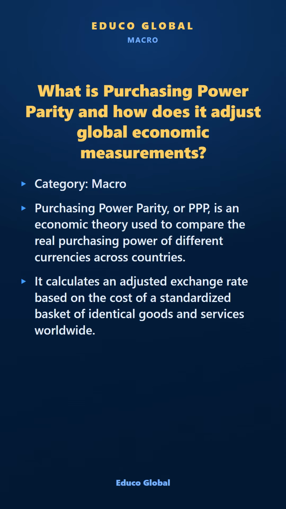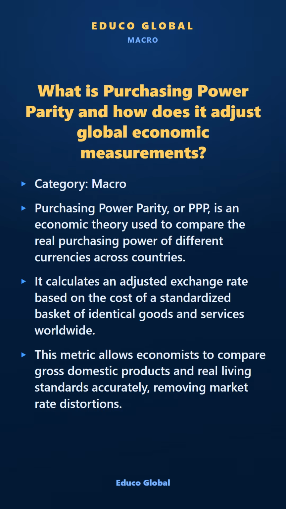This metric allows economists to compare gross domestic products and real living standards accurately, removing market rate distortions.